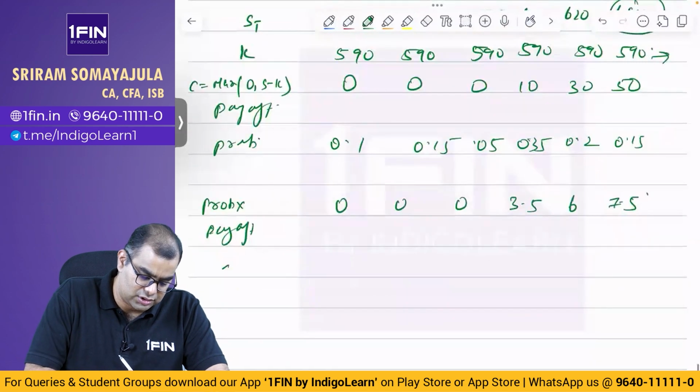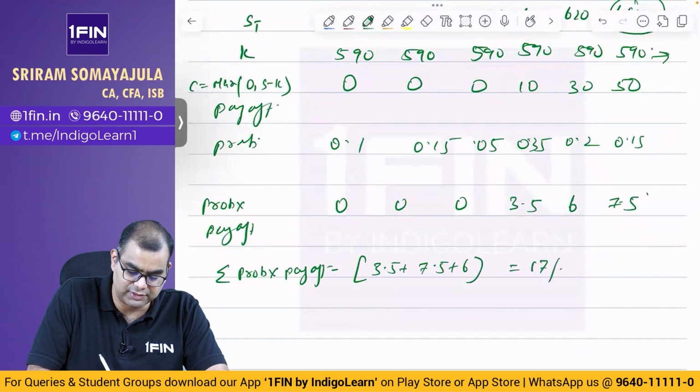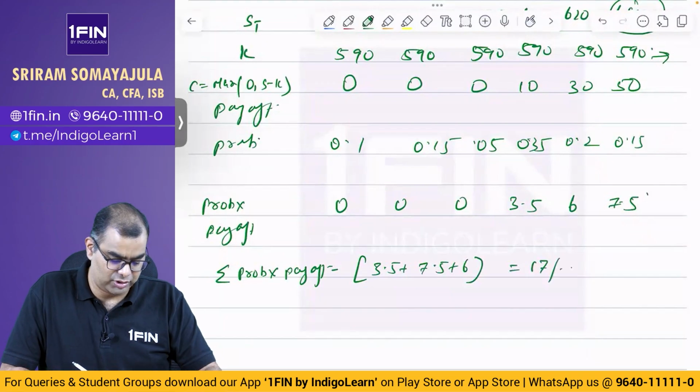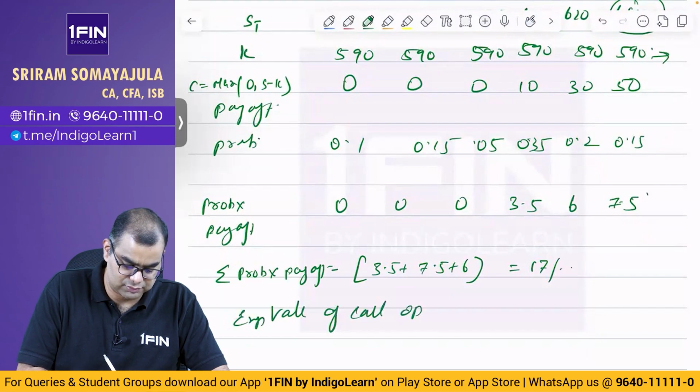So sum of probability into payoff is equal to 3.5 plus 7.5 plus 6. 11 plus 6, that is 17. So expected value of call option.